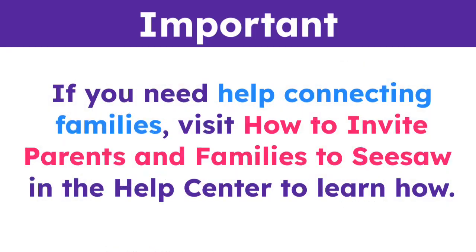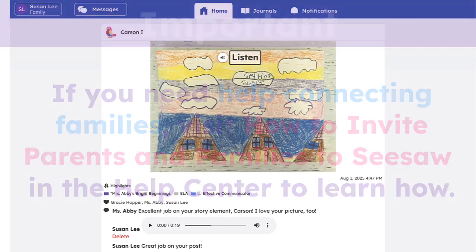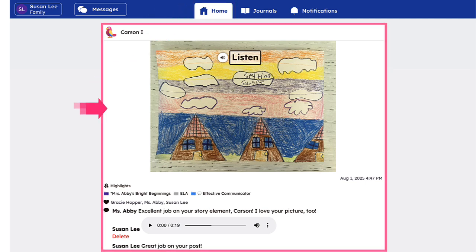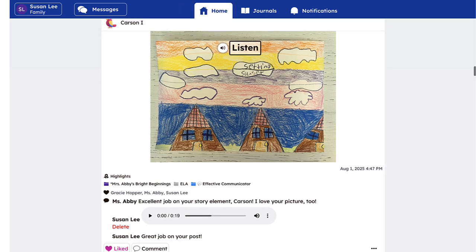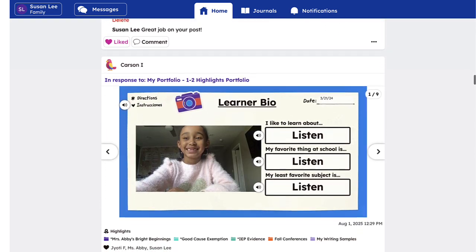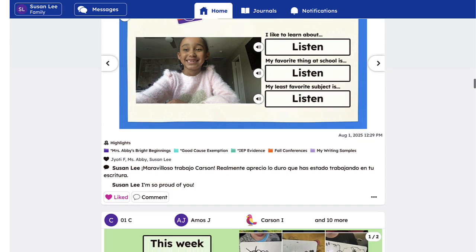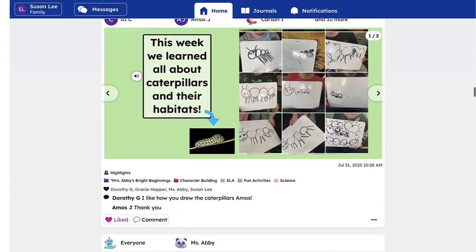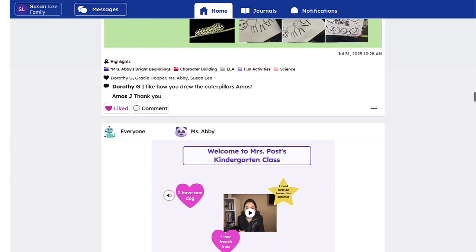If you need help connecting families, visit How to Invite Parents and Families to Seesaw in the Help Center to learn how. Seesaw's Family View is simple, intuitive, and powerful. When families log in, they land on the home page featuring the student journal. Families are immediately able to engage with completed activities, pictures of hands-on learning, reflections and thinking in their student's own voice, videos of real-time learning, and anything else documented in the student journal.